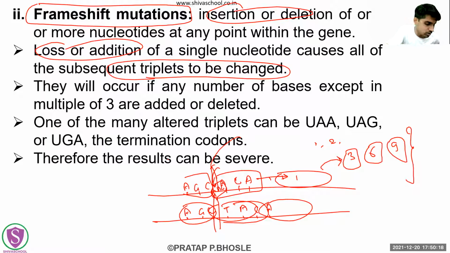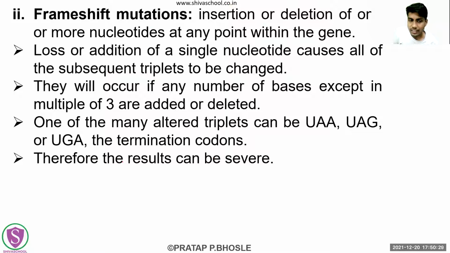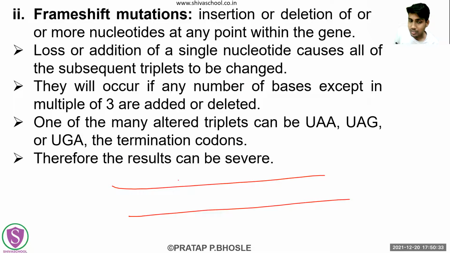The earlier amino acids and the protein will remain just as they were, right? But whatever this addition of an extra nucleotide is, it can matter in such a way that, okay, let's see.